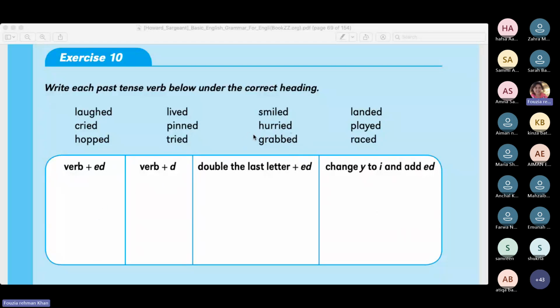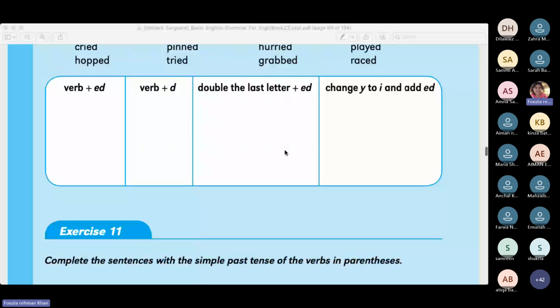Smiled, ed. Hurried, y. Grabbed, double. Landed, ed. Played, ed. Raced, d. Okay. Now what I would like you to do is just memorize these spellings, learn these spellings. Applying the rules, you may apply the rules, you may just learn them. It's really up to you.